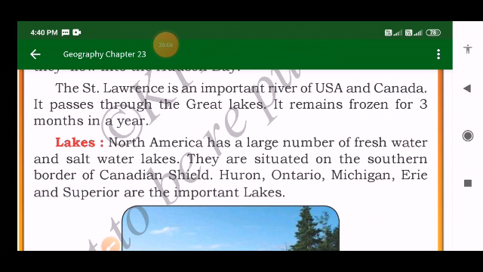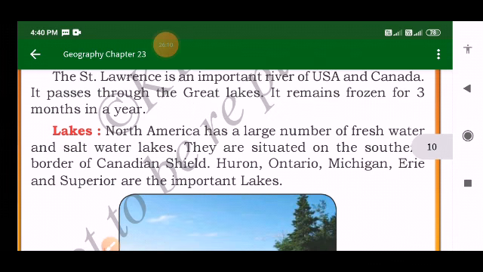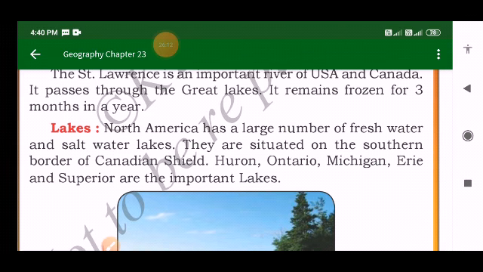It passes through the Great Lakes. Already I told you by marking that. So where the Great Lakes come, it passes through the Great Lakes. And the specialty of this river is that it is frozen for 3 months in a year. The St. Lawrence River remains frozen for 3 months in a year.